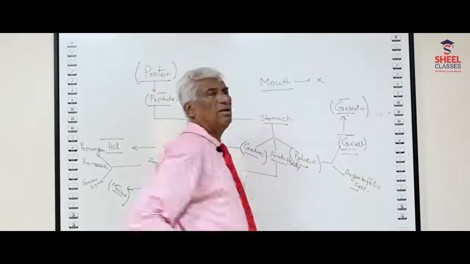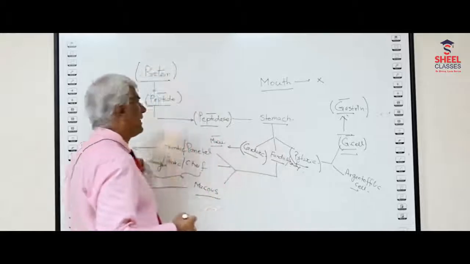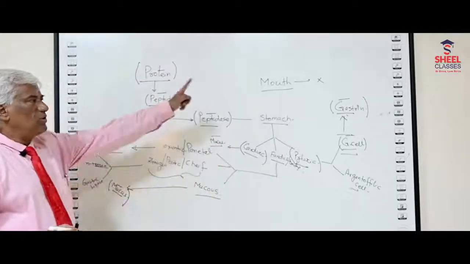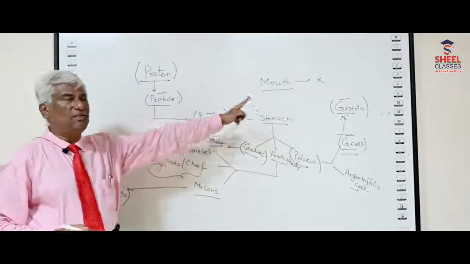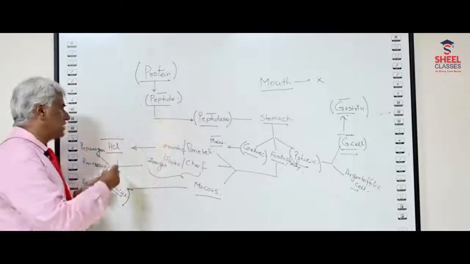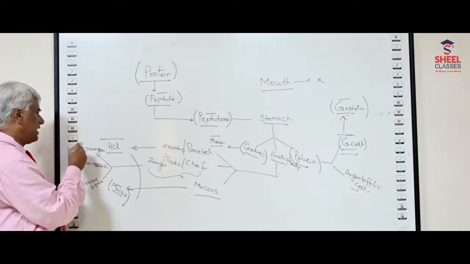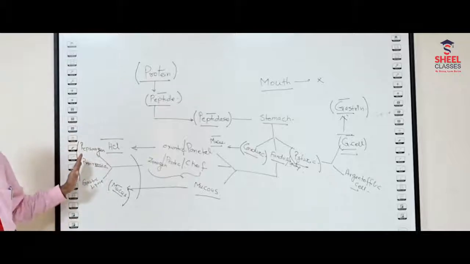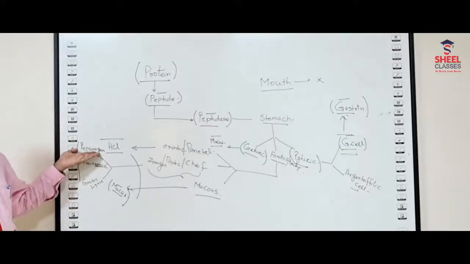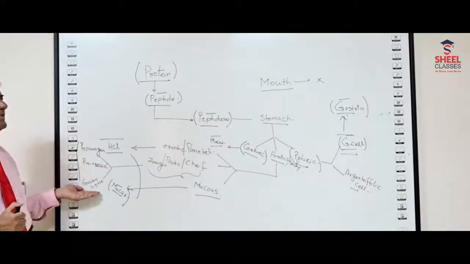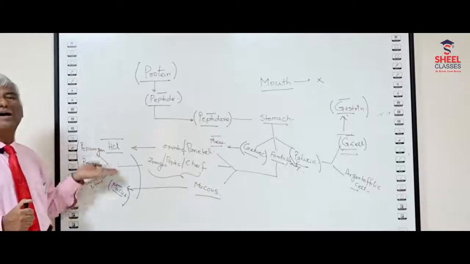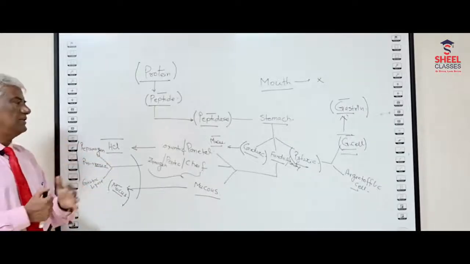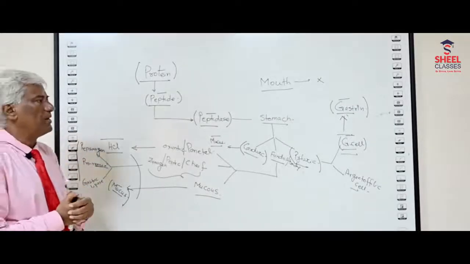This hormone helps in the secretion of gastric juice. And what is in the gastric juice? There are three specific enzymes: pepsinogen, prorenin, and gastric lipase. These three enzymes are secreted in what we call gastric juice.